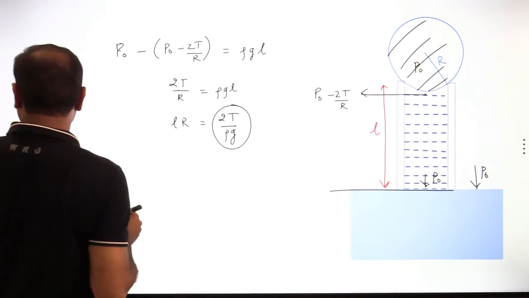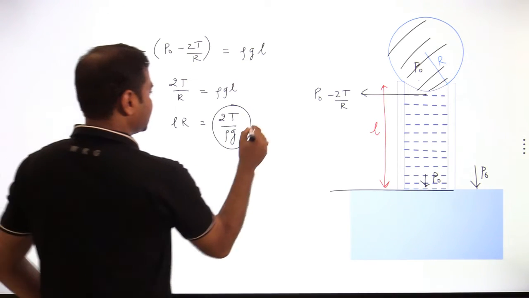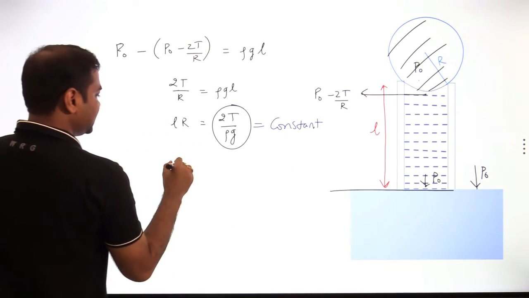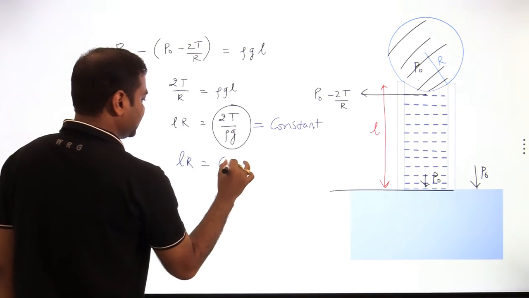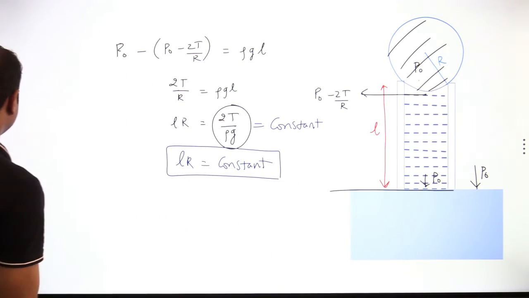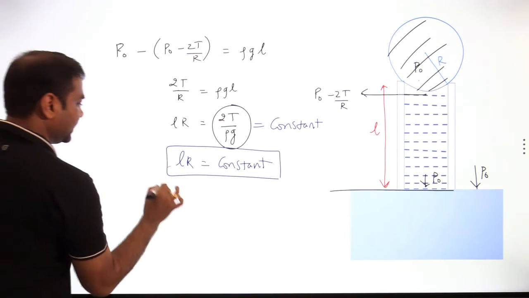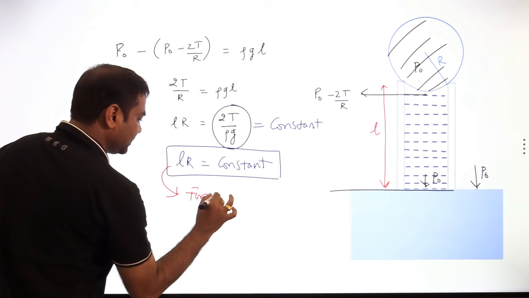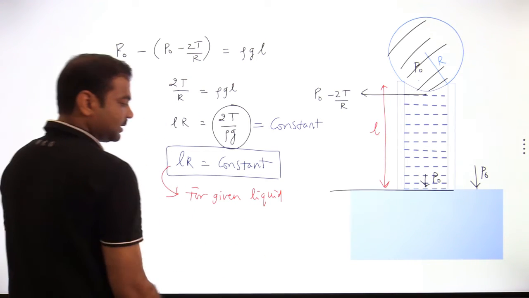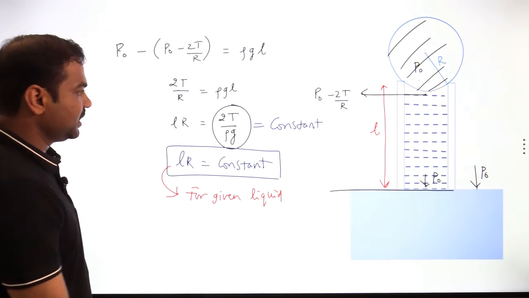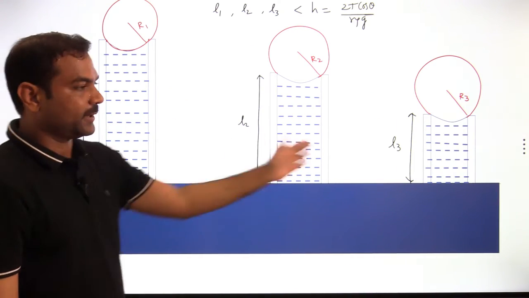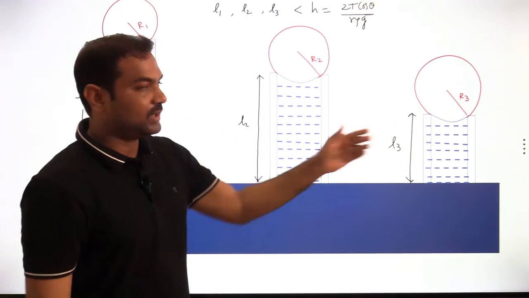For a given liquid, 2T by rho g should be constant. That means L into R is equal to constant. Ultimately we got this idea: L into R is equal to constant for a given liquid. We are not changing any liquid. So let us apply the same principle to the previous part. What happens to L1, L2, L3?